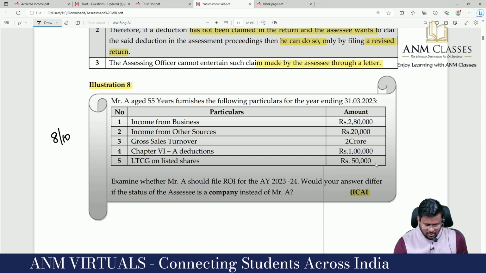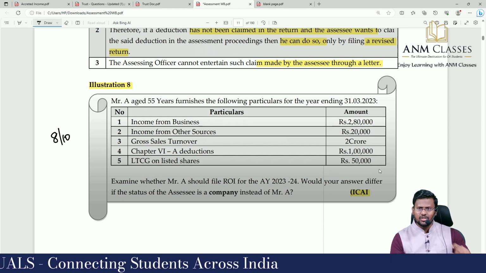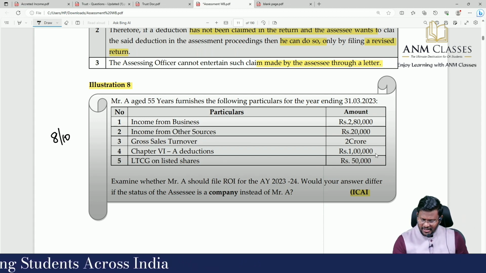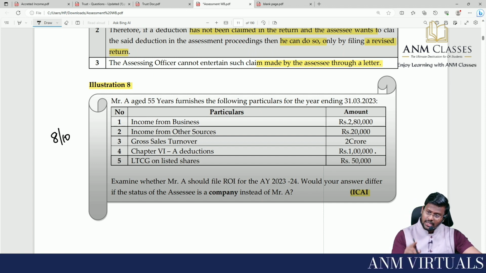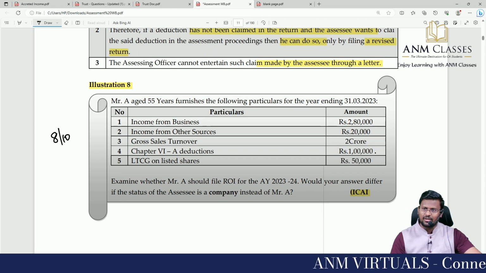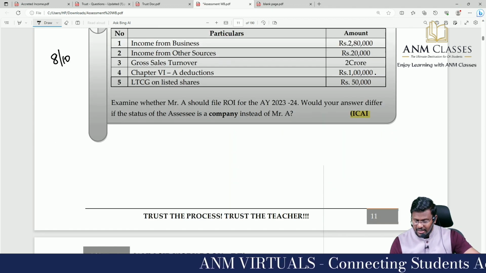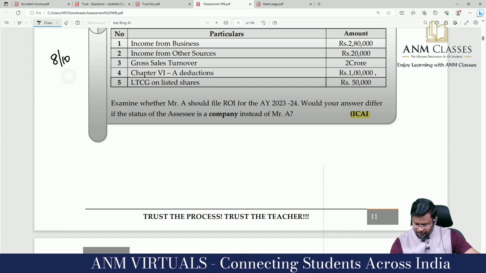Sir, plus LTCG will not form part of total income at all. Because up to 1 lakh, it is exempted. Correct? So, minus chapter 6A, 1 lakh. So, 3 lakh minus 1 lakh, total income is how much lakh? To file the return of income, will you see the total income or gross total income? Gross total income. Without giving exemption under chapter 6A, we have to check. Shall we?